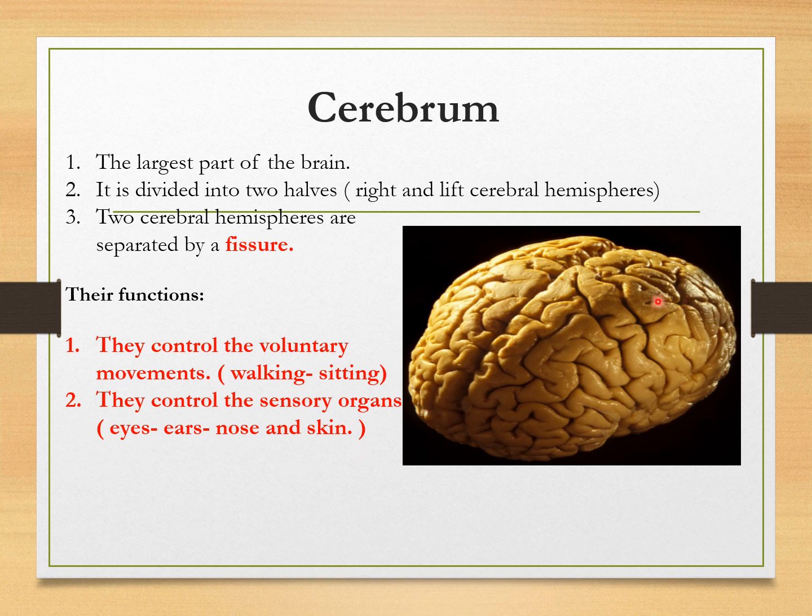And finally, the cerebrum contains the centers of thinking and memory, like remembering something. So its functions are very important.